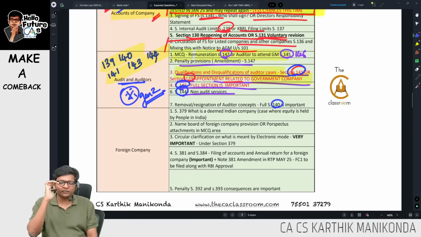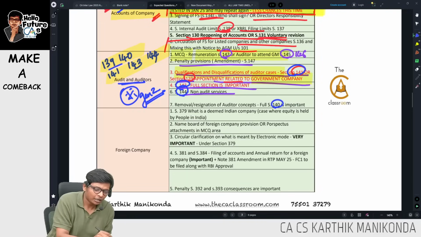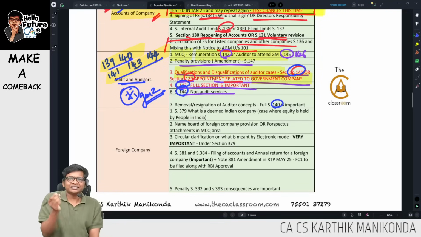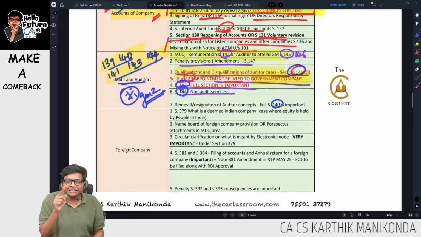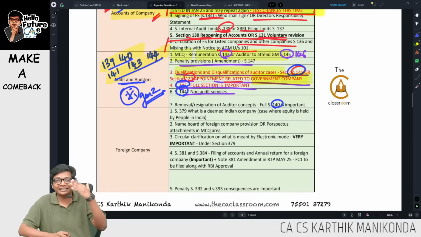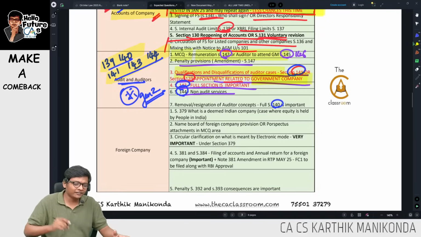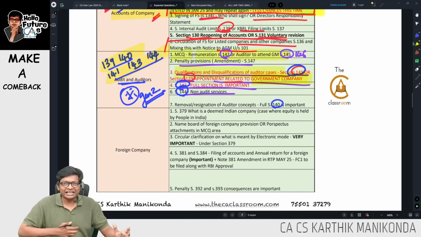It's an amazing piece of lecture where in 20 minutes all these sections are fully covered. Since these are fully important, go read that. But again give more importance to government company concepts of appointment, casual vacancy in auditors. Very, very important. Let me move to the last act in Companies Act.